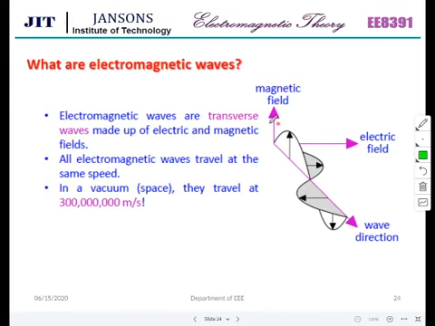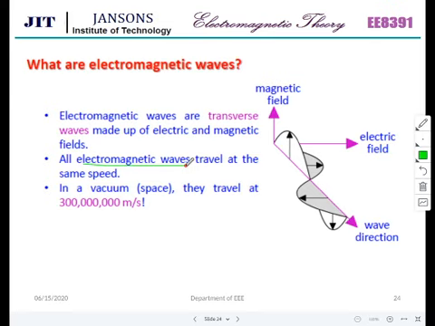This is electromagnetic wave. This wave is common for any energy. Any energy, the fastest energy is electromagnetic energy. Light energy is also the same. Let me say why light is a part of electromagnetic. That is what I am going to say in the next slide. Electromagnetic waves are transverse waves made up of electric and magnetic fields. All electromagnetic waves travel at the same speed. This is what I have told.